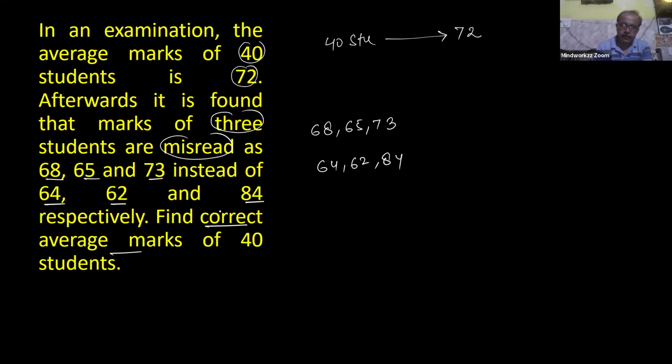Find the correct average marks of 40 students. So the actual marks are 64, 62, and 84, and by mistake it's counted as 68, 65, and 73. So there is some change in the average value. What is the correct average in this situation?